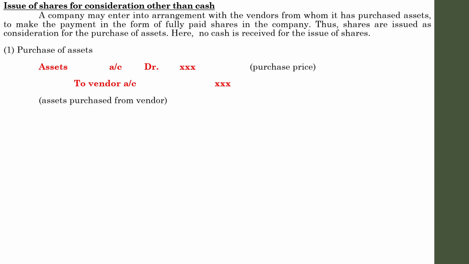Remember, in this module we are dealing with practical questions mainly on journal entries. For each journal entry there is a rule that you have to post the respective narration. So don't forget to enter the narration once you have written the journal entry. After the journal entry, write down the narration. See here, what was the purpose of the financial transaction? Here an asset was purchased from a vendor. So asset account debit to vendor.